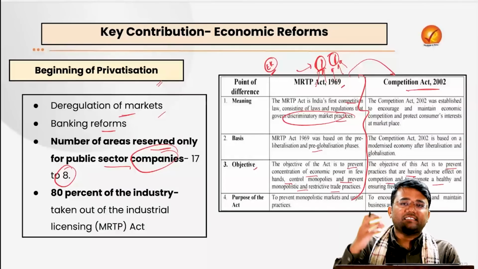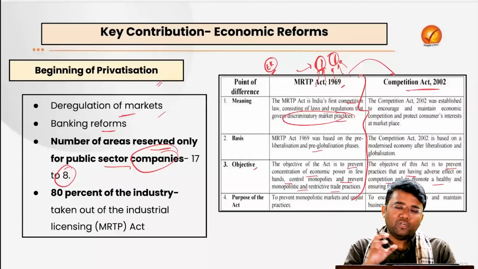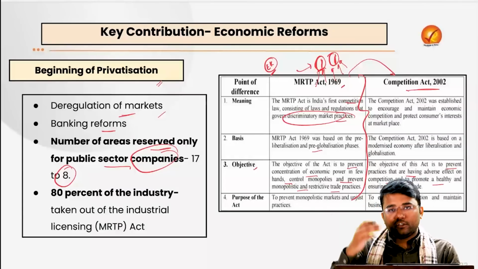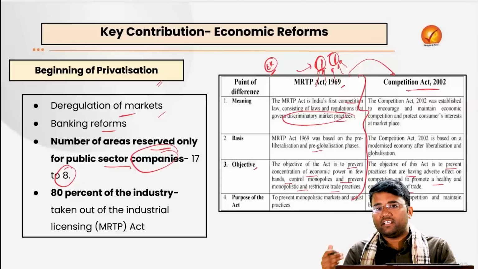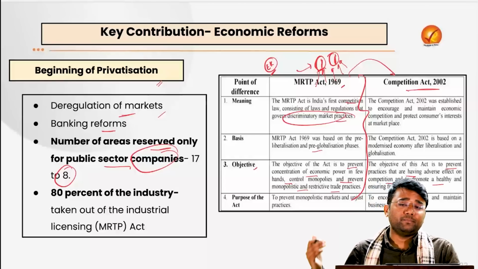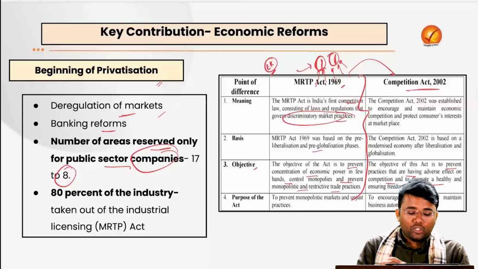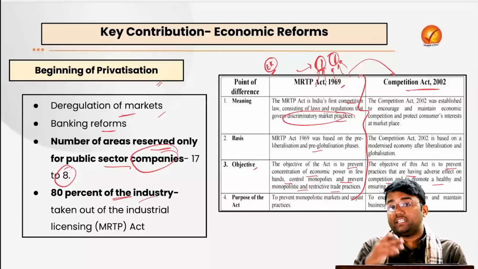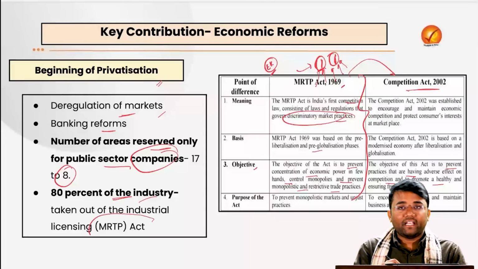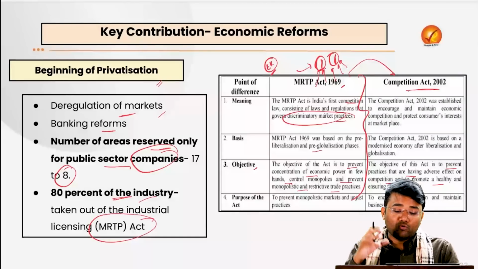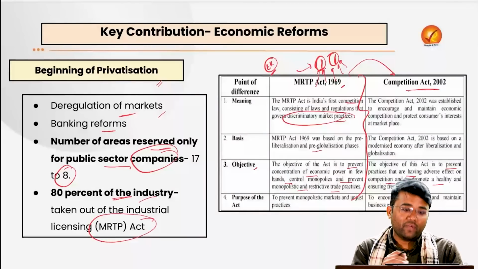Some sectors like atomic energy, etc., have been kept only for the public sector, and slowly and gradually after 1991 it has been further lowered, even after 2014. Also, 80% of the industries were taken out of the MRTP Act, and now they do not have to face so many restrictions which they had to face earlier.